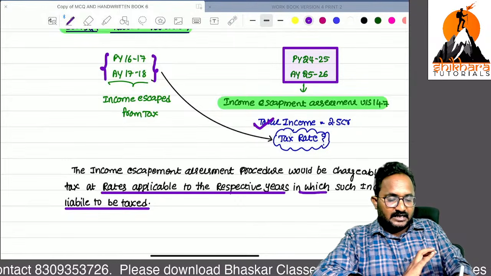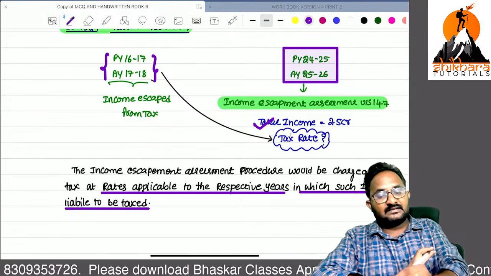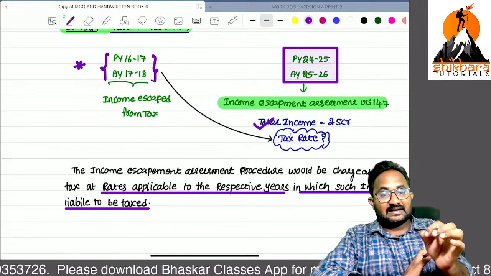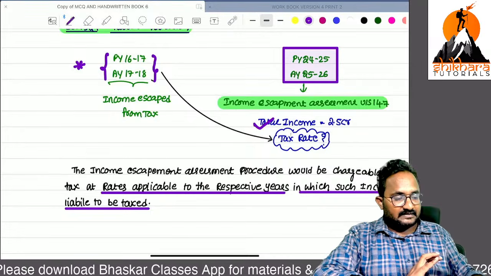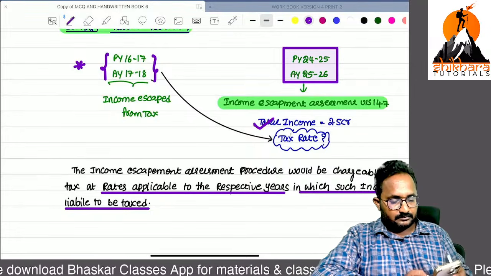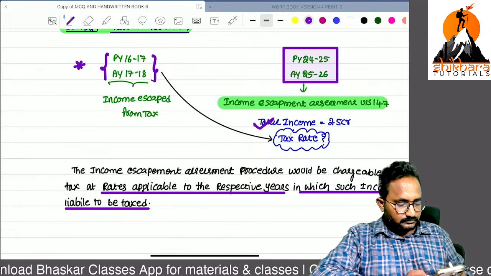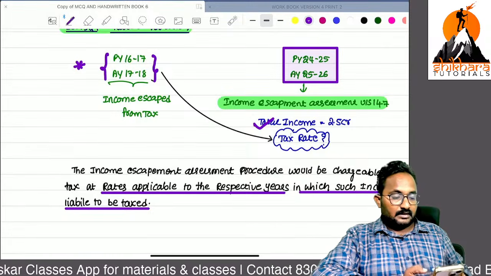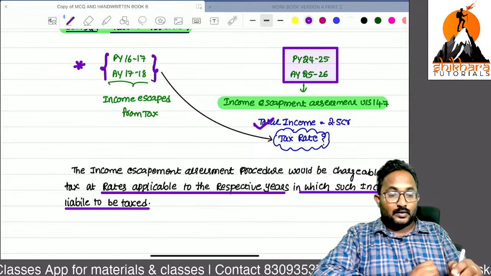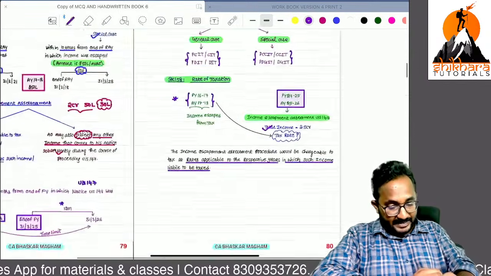In whichever year that income is liable to be taxed, that year's tax rates only you have to take for computing the tax liability.